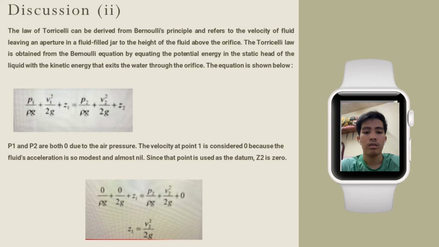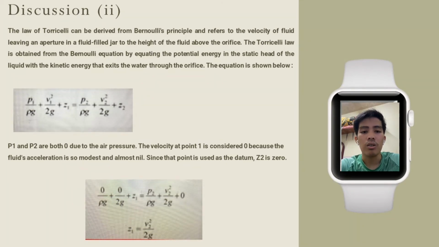Thank you. Okay, now I will talk about the discussion. For discussion 2, Torricelli's law can be derived from the Bernoulli principle and relates the velocity of fluid leaving an aperture in a fluid-filled jar to the head of the fluid above the orifice.